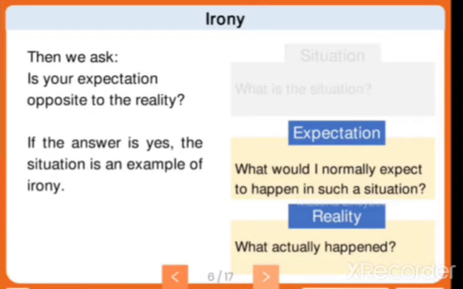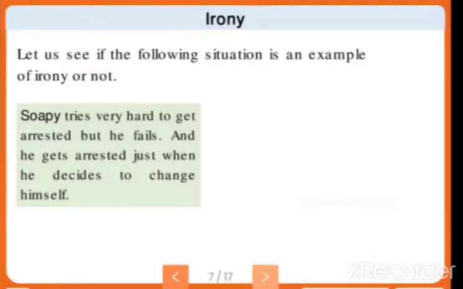Then we ask, is your expectation opposite to the reality? If the answer is yes, the situation is an example of irony. For example, if what you expected happened oppositely, we call it irony. But if what you expected is what happened, it is not irony. So here is an example for you. They have given a sentence to find the situation. Let us see if the following situation is an example of irony or not.